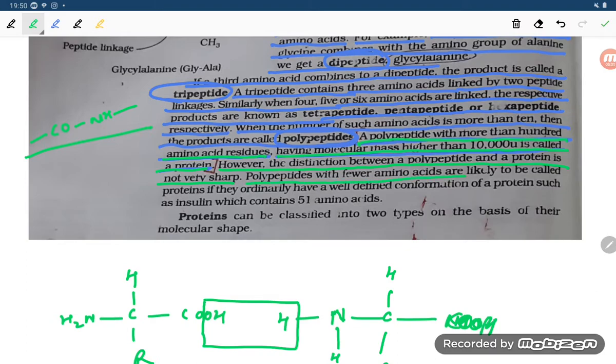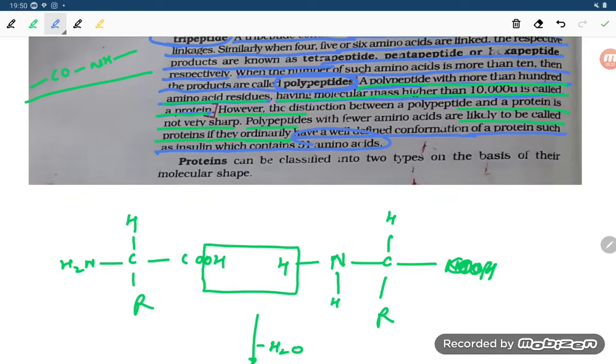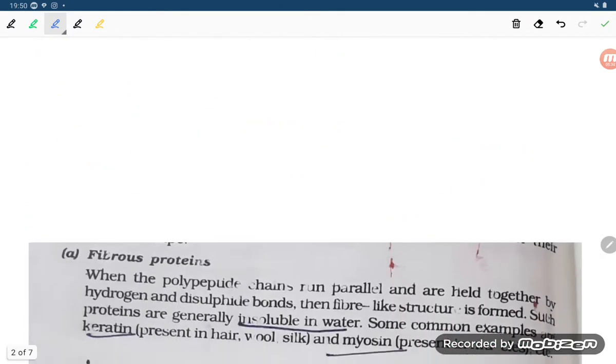Polypeptides with fewer amino acids are likely to be called proteins if they ordinarily have a well-defined conformation of a protein, such as insulin, which contains 51 amino acids. Proteins can be classified into two types on the basis of their molecular shapes. So what are the two types, students?